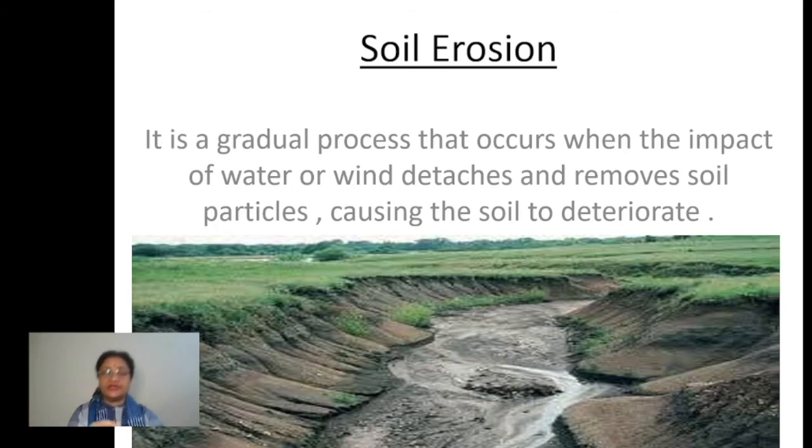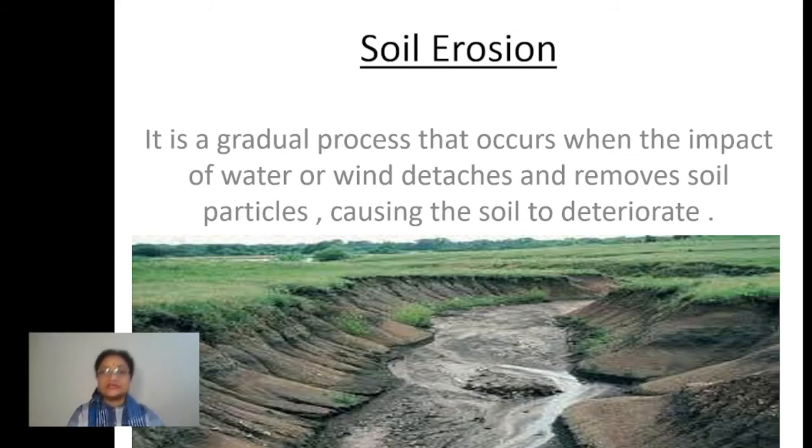The other way we can define it is this: it is a gradual process that occurs when the impact of water, wind or any other agent of gradation detaches and removes the soil particles, causing ultimately the soil to deteriorate and its fertility to go down.